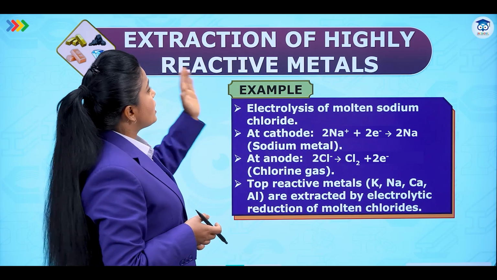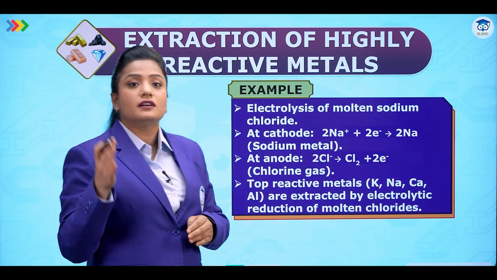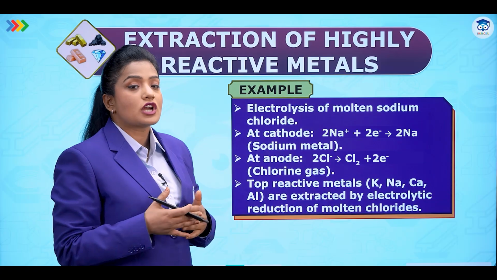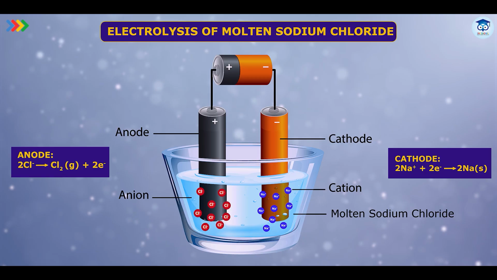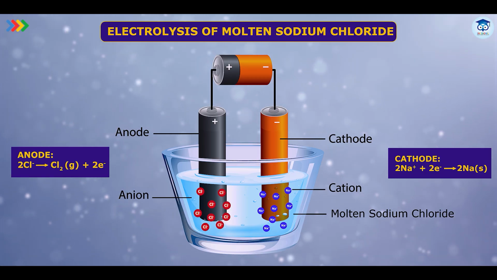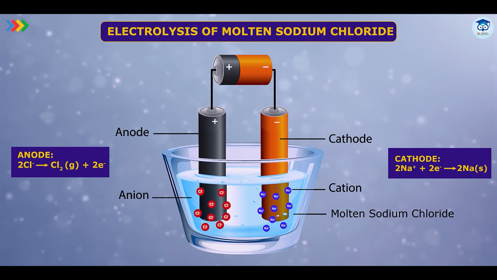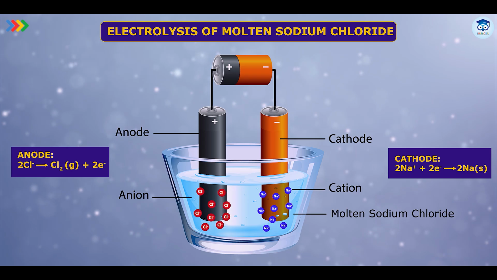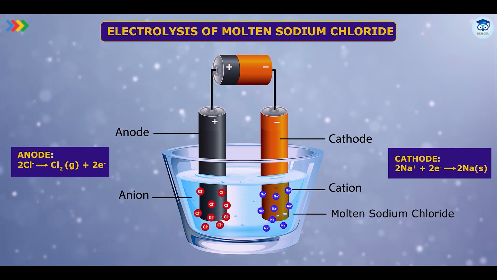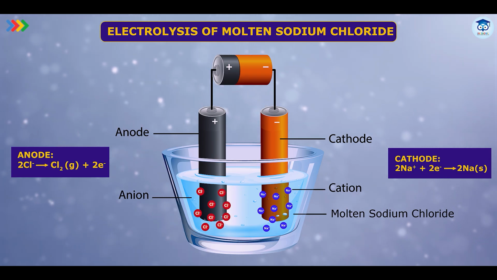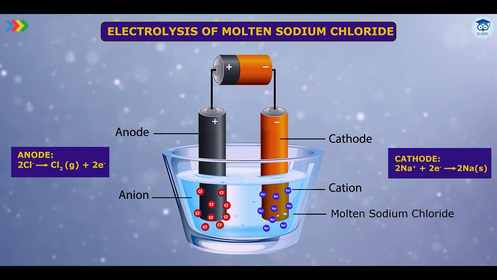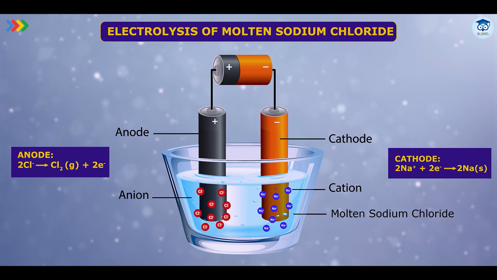Now let's move to extraction of highly reactive metals, the third category. Metals like sodium and potassium are highly reactive, so we do electrolysis of their ore. Electrolysis of molten sodium chloride is carried out. Once we do electrolysis, at the cathode Na+ plus an electron occurs and we get sodium metal deposited over here.